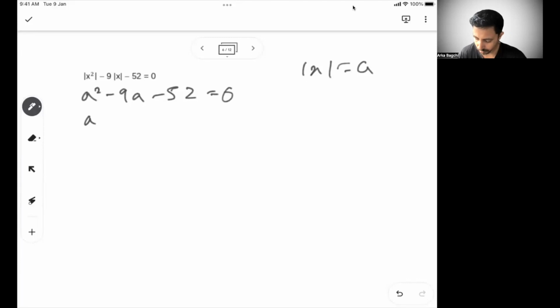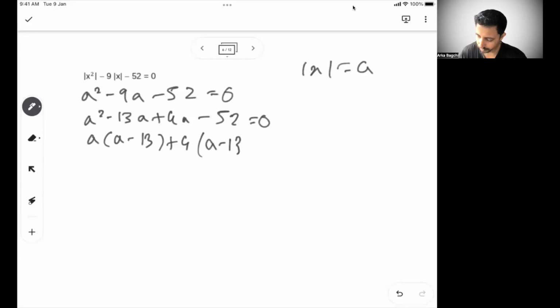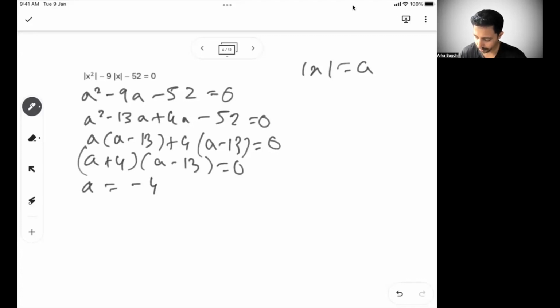So we can write a square minus 13a plus 4a minus 52 equal to 0, or a into a minus 13 plus 4 into a minus 13 equal to 0, just breaking the middle term. So a minus 13 is equal to 0, or a plus 4 is equal to 0, so a is equal to minus 4, a is equal to 13, right?